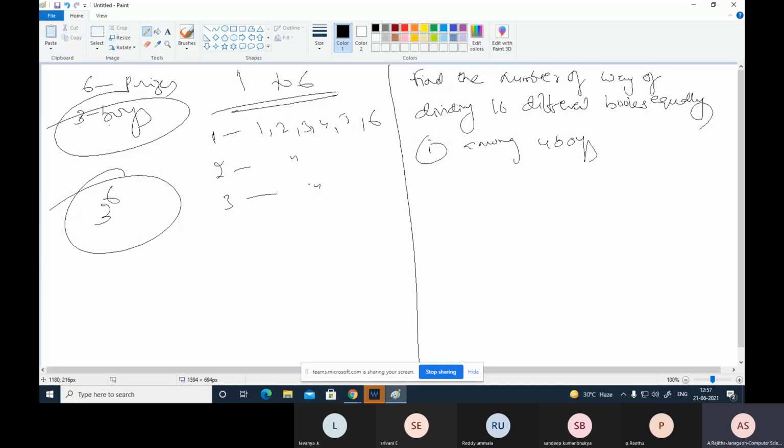So these 16 books are distributed among 4 boys. Here the number of ways of dividing 16 books, where the books are different.